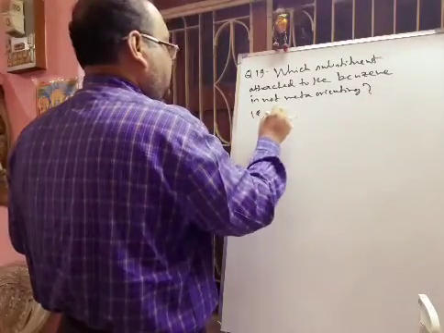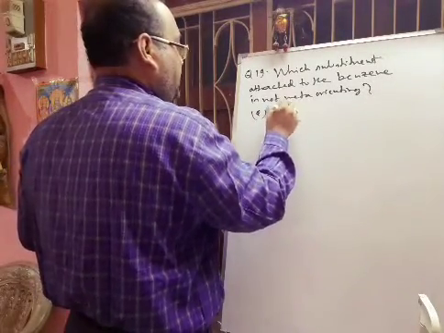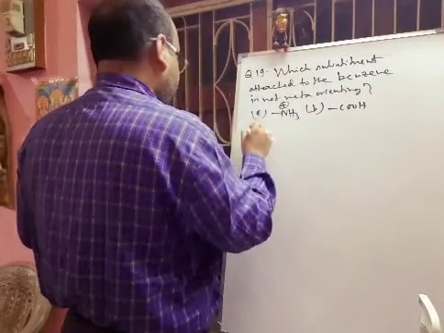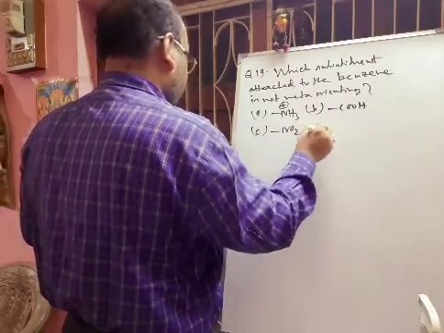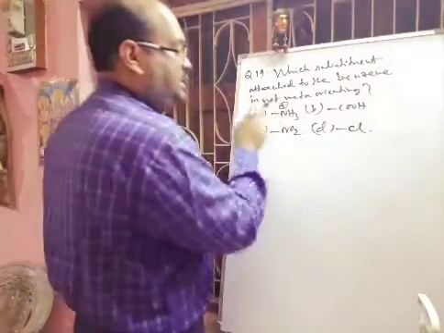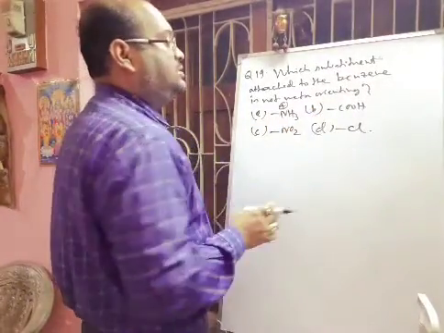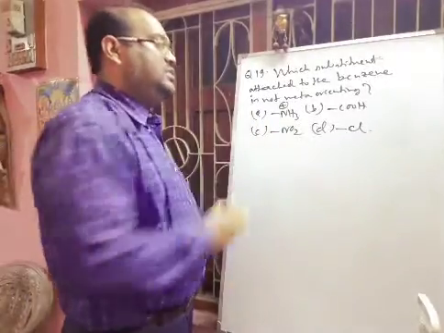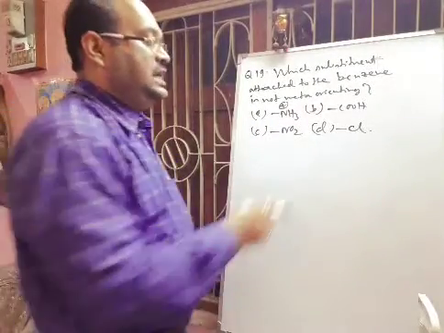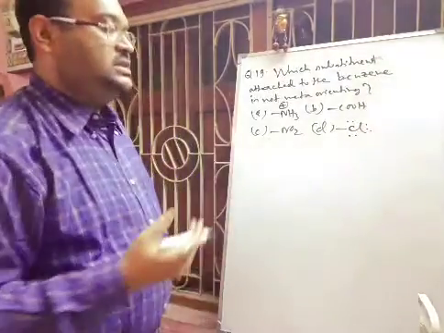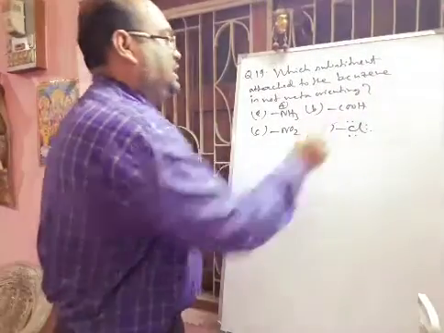Options are given: NH3 plus, B is given COOH, C is given NO2, D is given Cl. NH3 plus is meta-orienting, COOH is meta-orienting because it decreases the electron density from the benzene ring. NO2 is also meta-orienting. But Cl, as it has lone pair of electrons, it will increase the electron density through resonance. So definitely D is the correct answer.